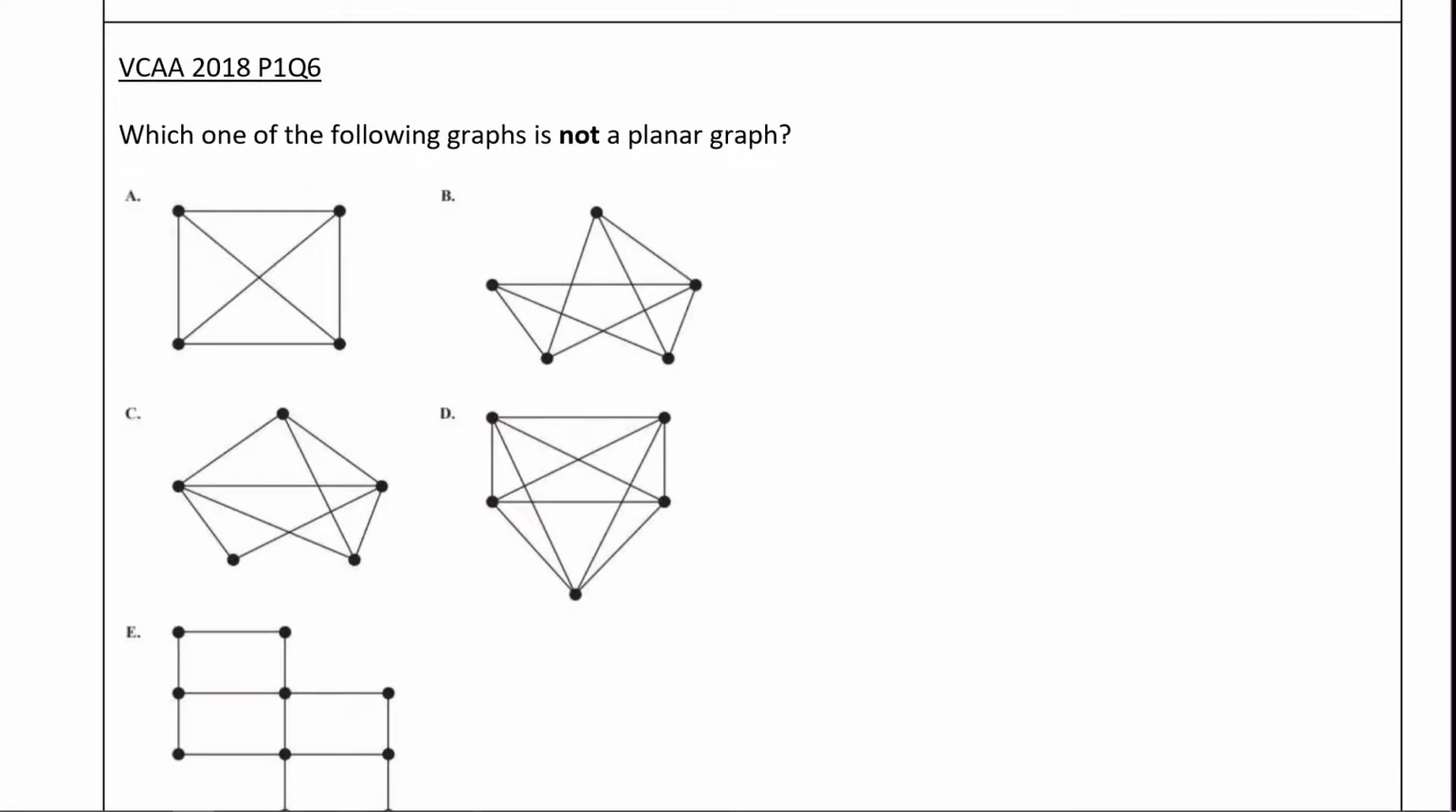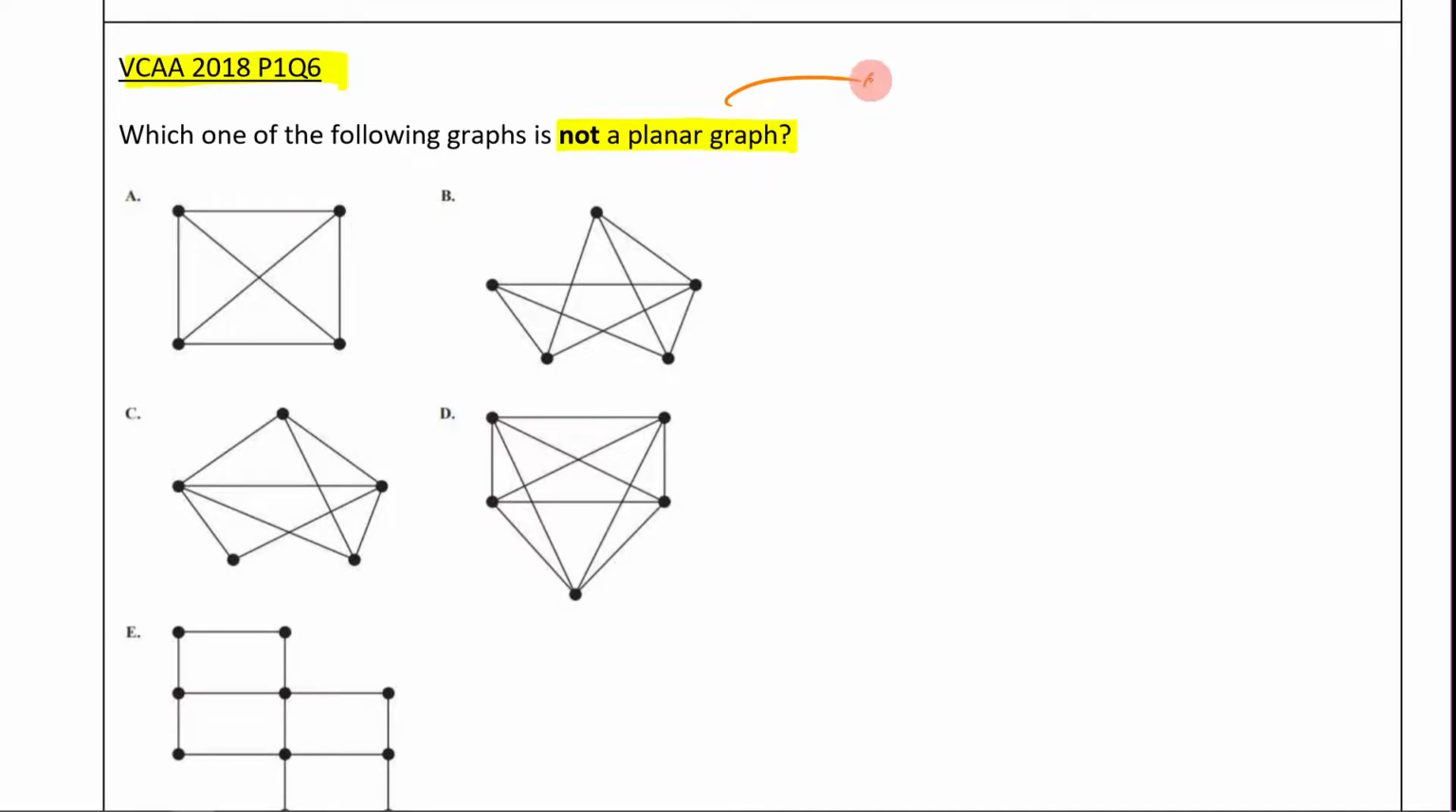All right, let's answer this past exam question taken from VCAA 2018, paper 1, question 6. It says, which one of the following graphs is not a planar graph? If we were to put this in plain English, what it's saying is, which of these can never be drawn as planar? So let's write that.